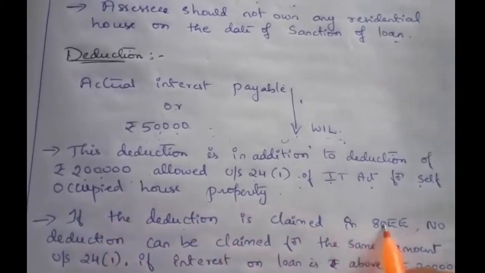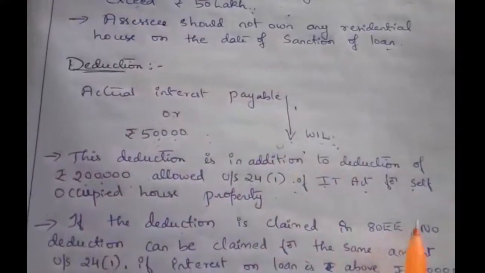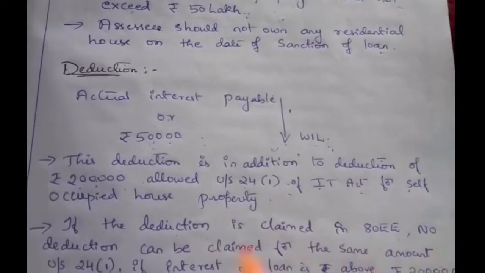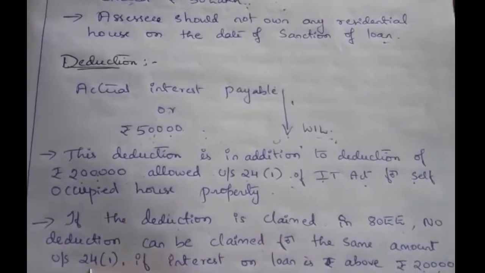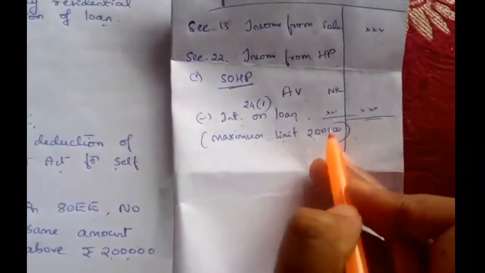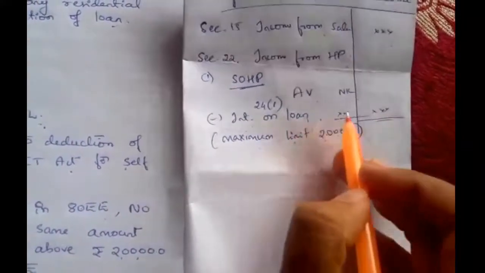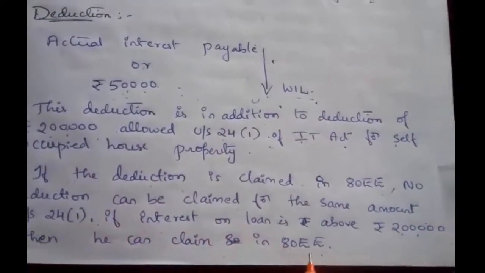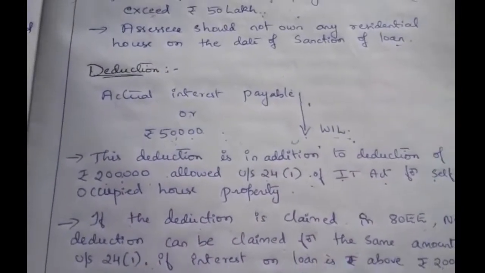If the deduction is claimed under section 80EE, then for that same house and the same interest payment, no deduction can be claimed under section 24(1). So if the interest on loan paid is above 2 lakh, then he can claim 2 lakh there, and the balance left, he can claim in 80EE. So that is about the deduction under section 80EE.